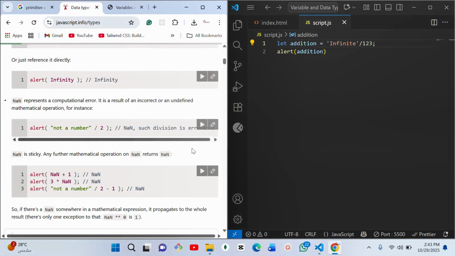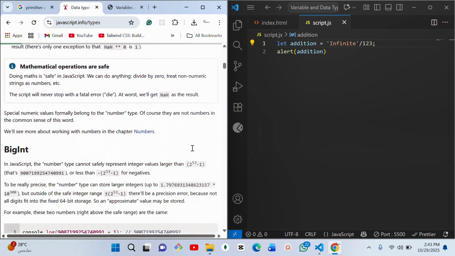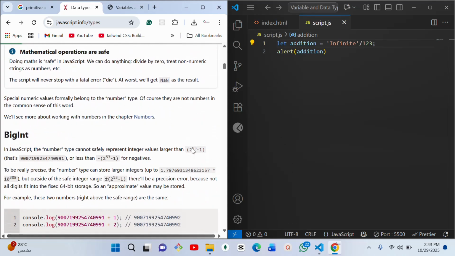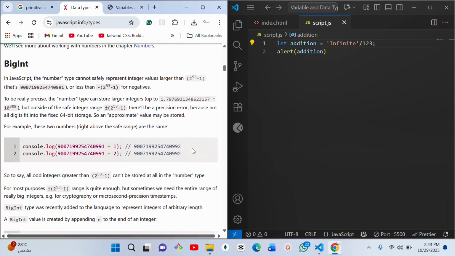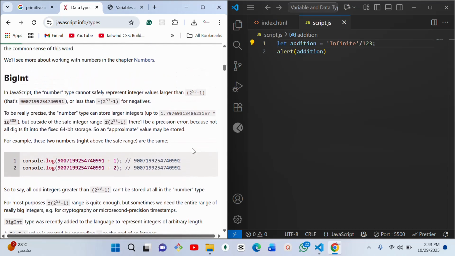So let's move on. Don't worry, by the time we start learning number as a topic on its own, we will be able to perform mathematical operations on it and know how to deal with them. Now, the next data type is BigInt. In JavaScript, the number type cannot safely represent integer numbers larger than 2 to the power of 53 minus 1.